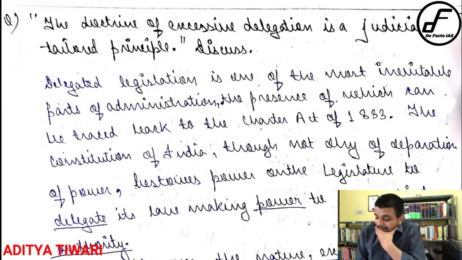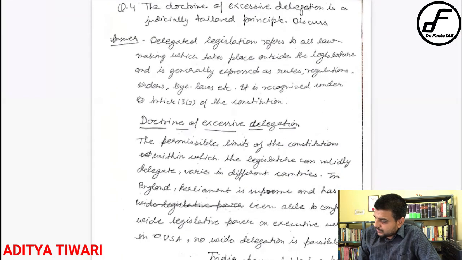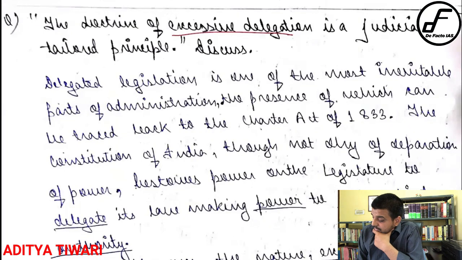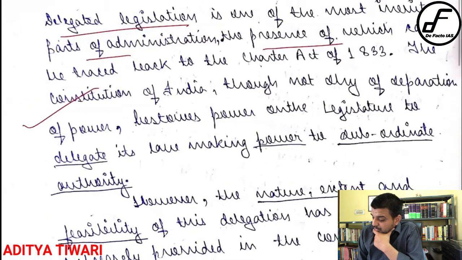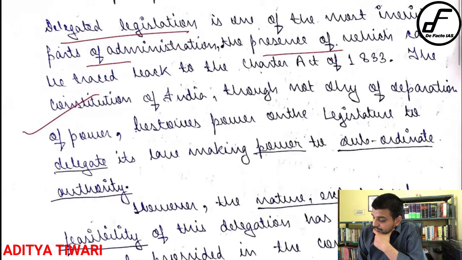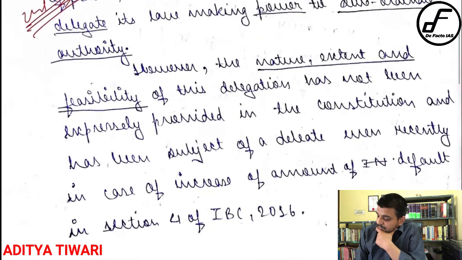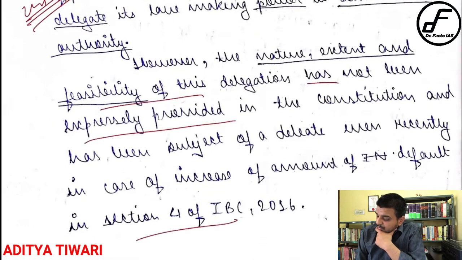Okay, so let us start with this. The doctrine of excessive delegation is a judicially tailored principle. Doctrine of excessive legislation, I think the question structure was different. Acha, this is the question. So I have to talk about delegated legislation. We have taken some historical aspect also. Good. The recent example should go in the conclusion, okay?